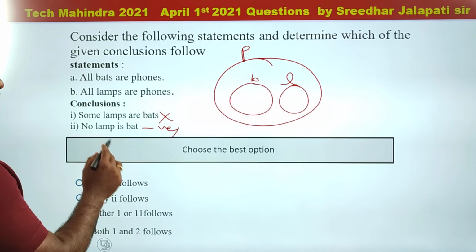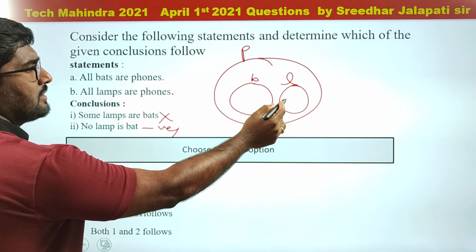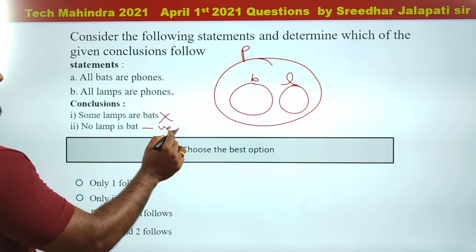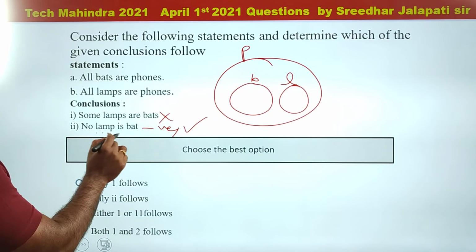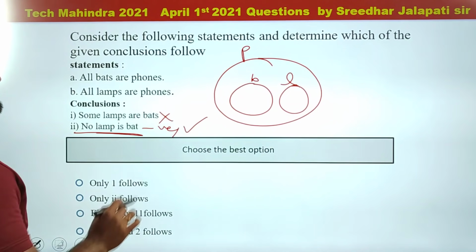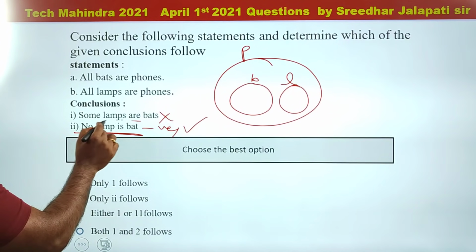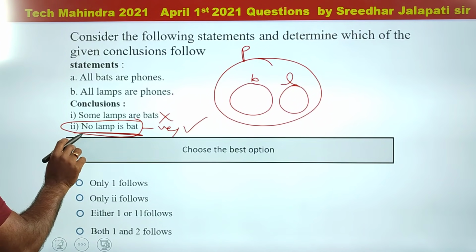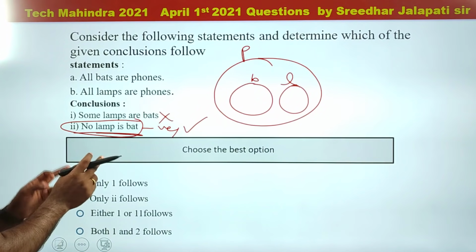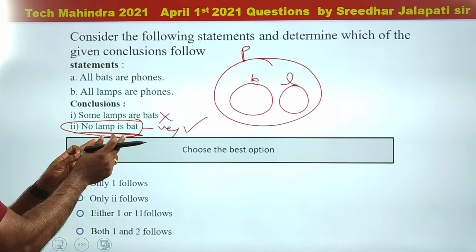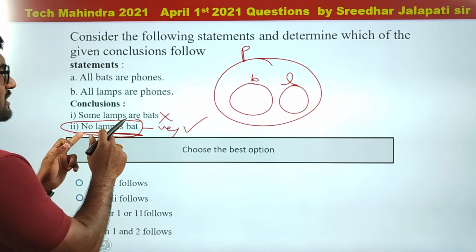Second, no lamp is bat. First of all, this is a negative conclusion, and lamps and bats are not intersecting, so this no lamp is bat has become true. But since this is a negative conclusion, this is true only in the basic Venn diagram. Now can you draw a diagram where you can prove this false? By the way, when no lamp is bat becomes false, if you can prove some lamps are bats, this becomes false.